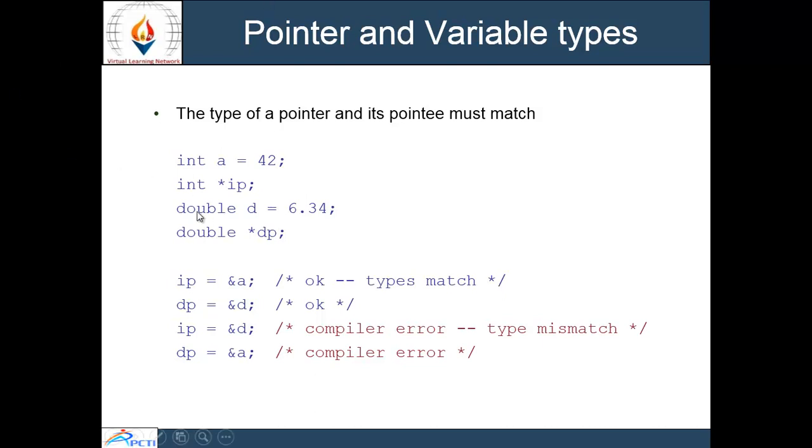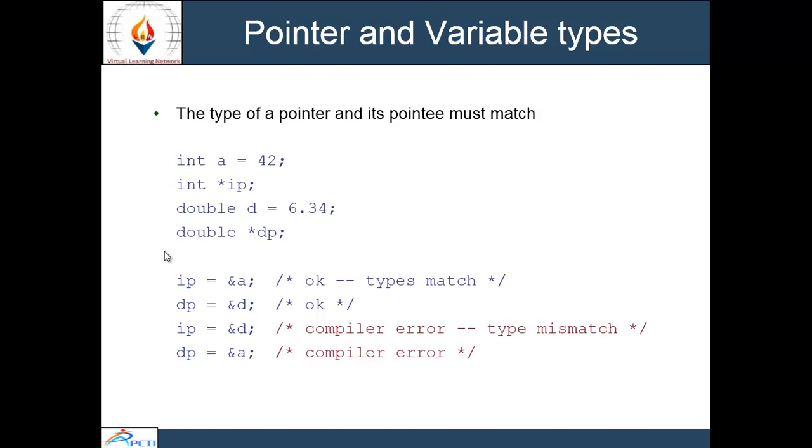Second, I am declaring a variable of double, d equal to 6.34, and declaring the pointer *dp of double type. I am assigning ip = &a. This is okay because the variable whose address I am going to assign to the pointer ip has a matching data type.